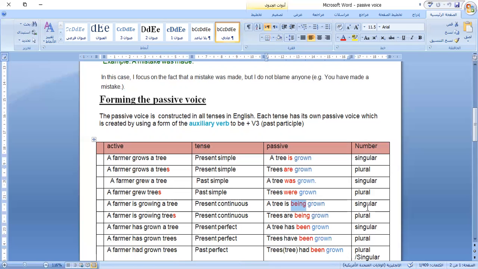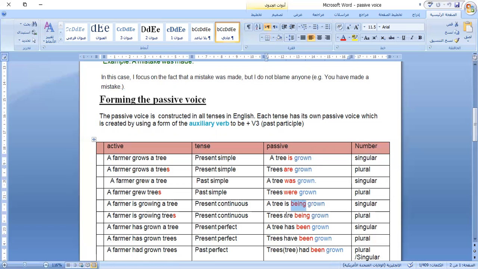You see? Here is a singular sentence. A farmer is growing trees. So it's present continuous. So trees, is or are? Trees are. And where's the verb to be? Being. And where's the past participle? Grown.